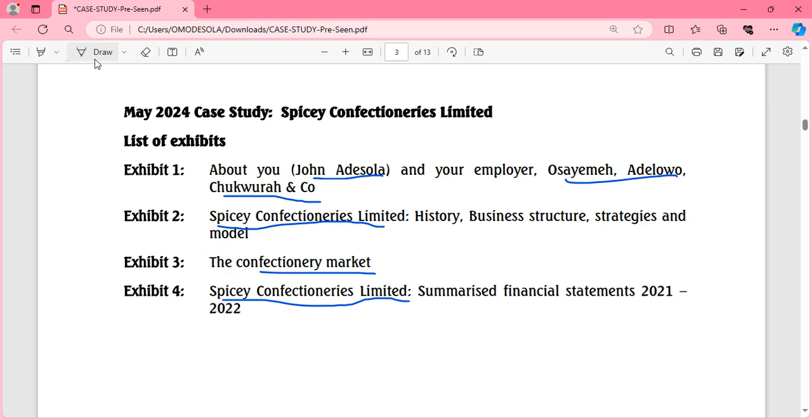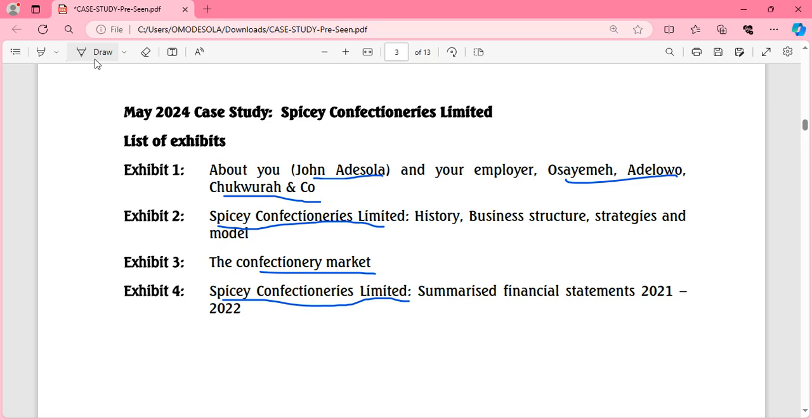How? Because your employer is Osayemi Adelowo Chukura and Co. But then we are seeing other information for Spicy Confectionaries Limited. That's not who we are working for, right? So this is showing us that there's a third party involved. So this is definitely an external report. May 2024 is an external report because an external party, a third party, which is Spicy Confectionery Limited, was mentioned, and we would have to analyze the company.